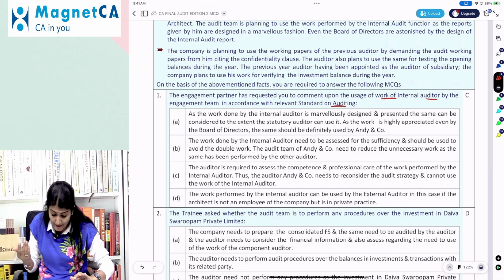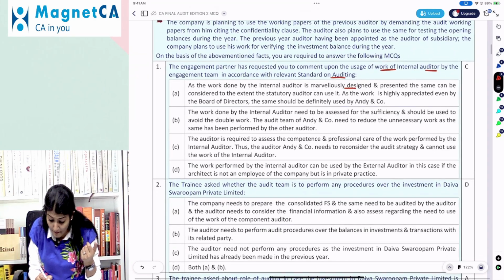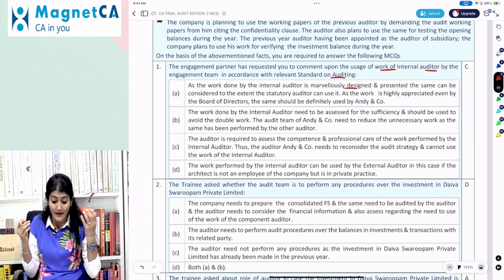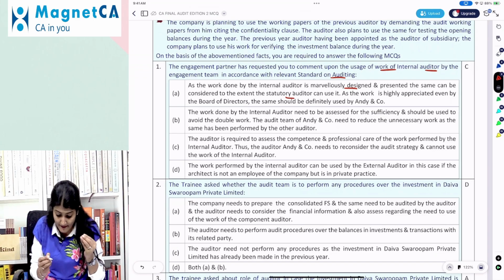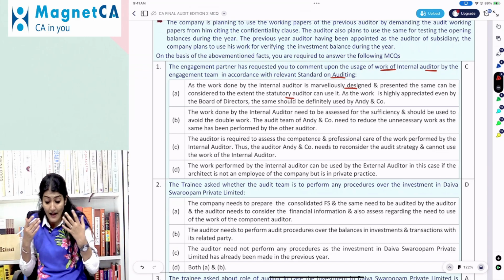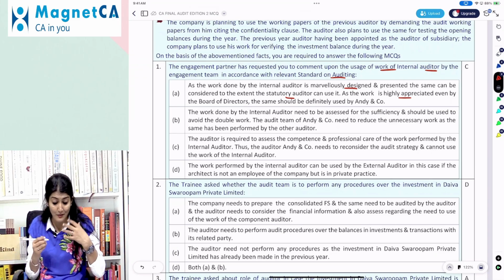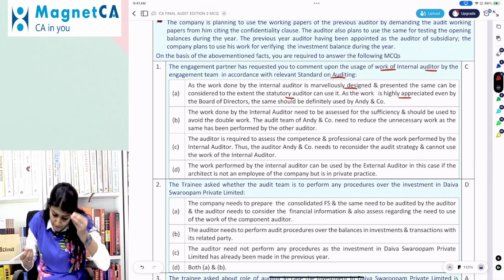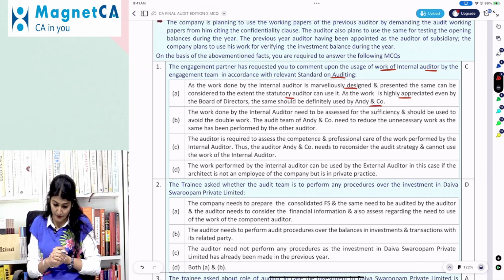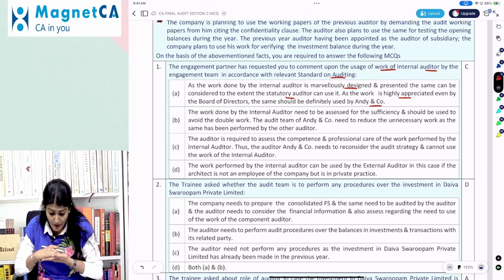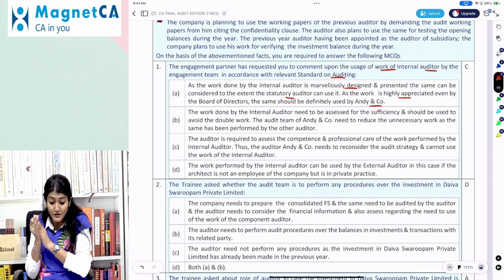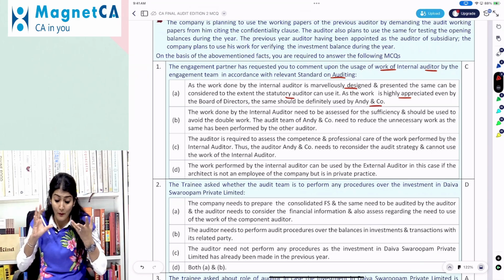As the work done by the internal auditor is marvelously designed and presented, same can be considered to the extent the statutory auditor can use it. As the work is highly appreciated even by the board of directors, the same should definitely be used by Andy and Company. The work done by the internal auditor needs to be assessed for the sufficiency and should be used to avoid the double work.